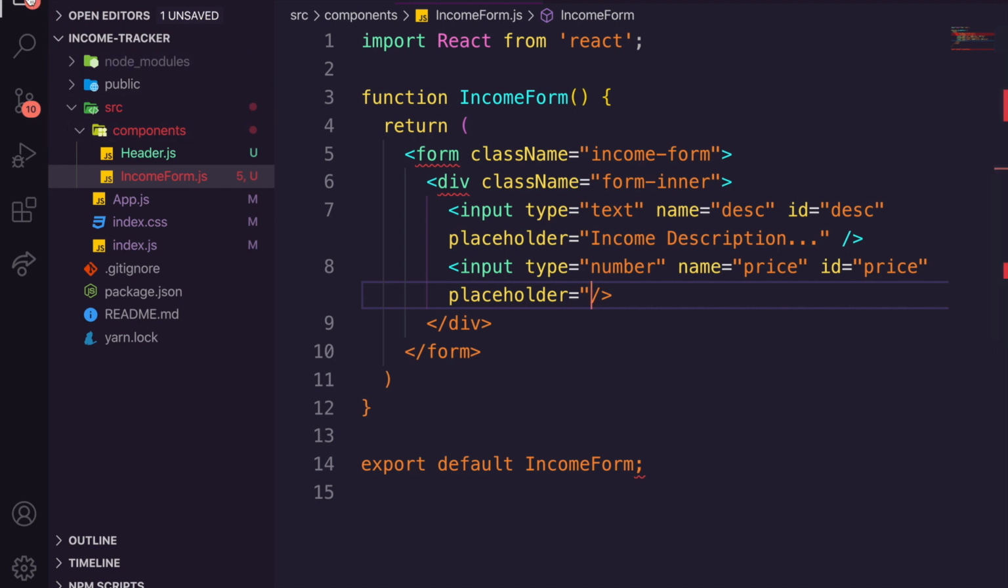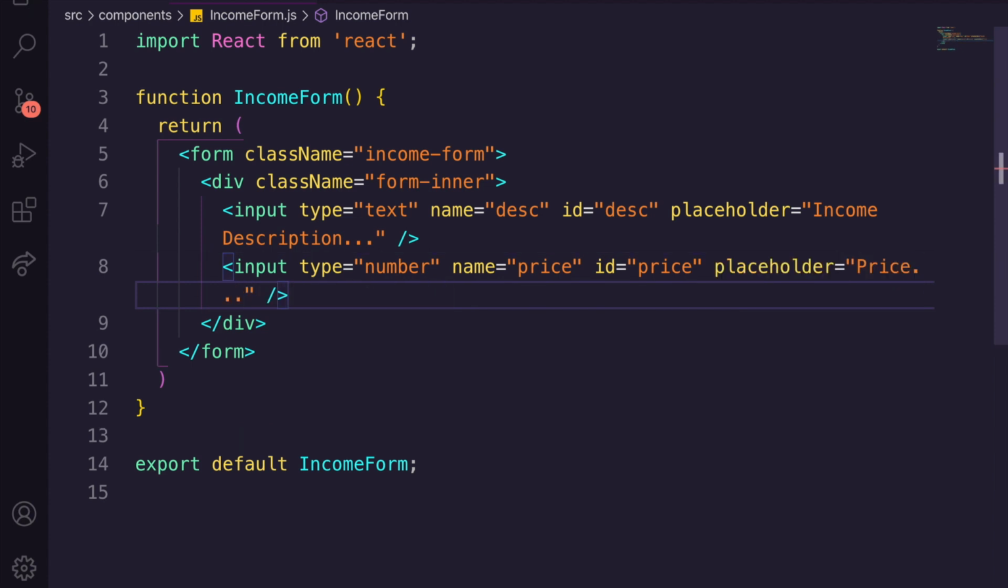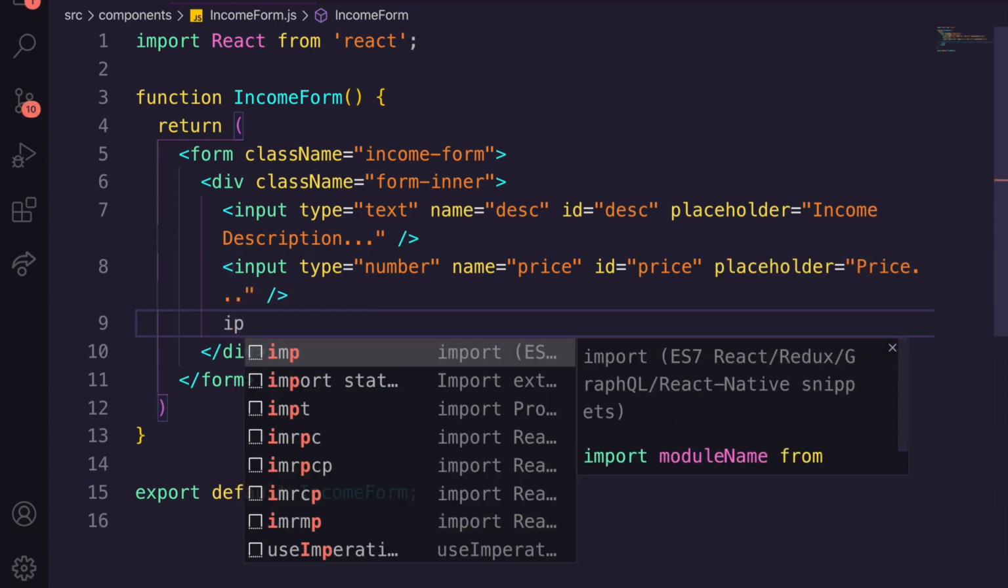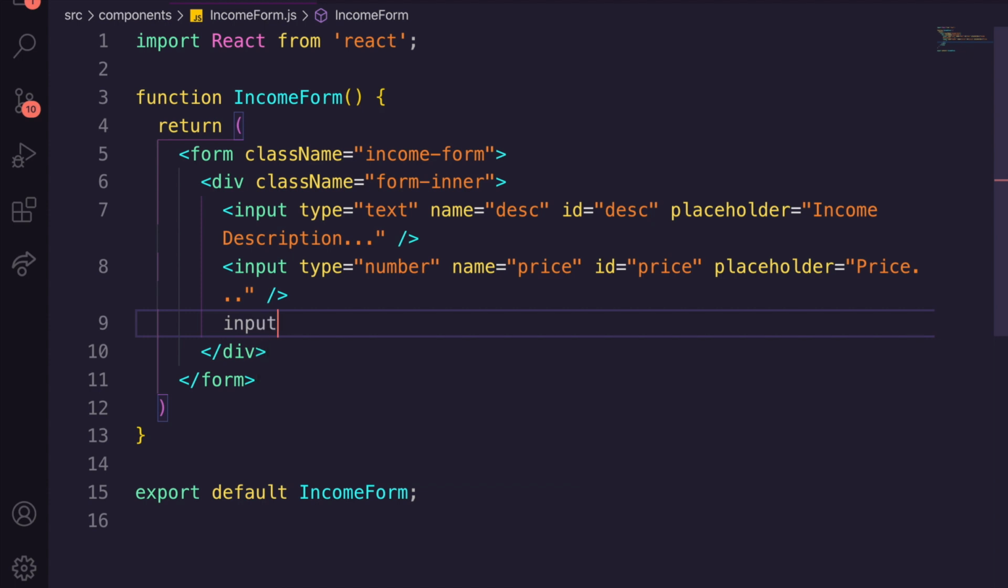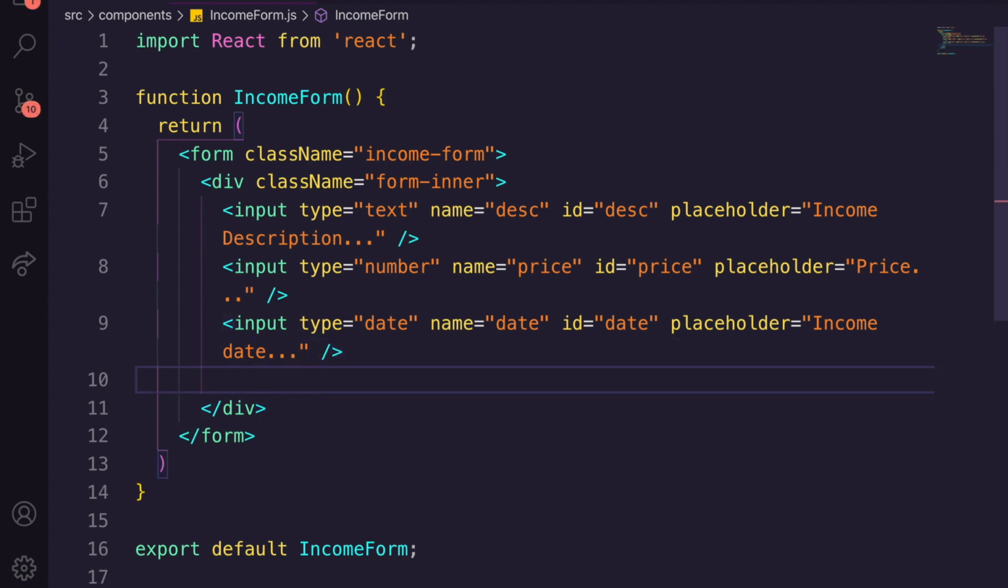Let's close this side panel, sorry. And we're just going to say price. And then finally, or not finally, we've got two more. We're going to have input date, and this is obviously going to be called date, and a placeholder of income date. Now on Chrome, this placeholder won't appear, but obviously on any other browser, it will appear.